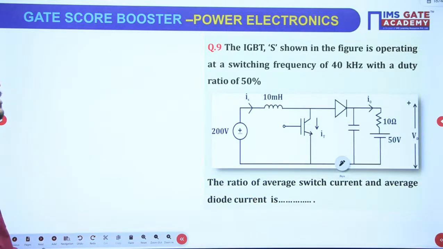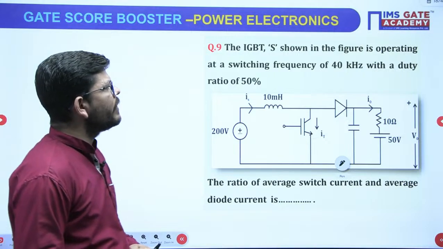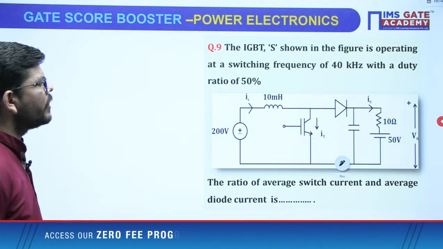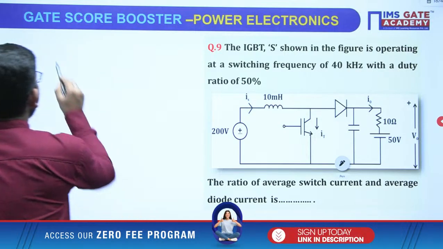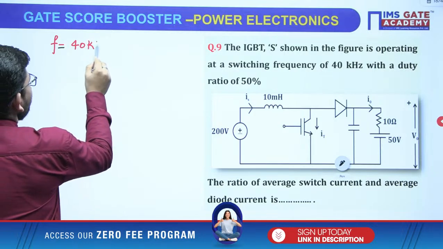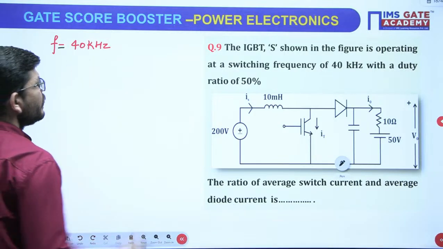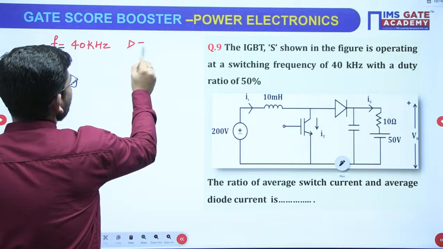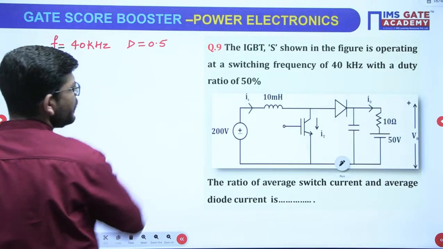Now see another question. The IGBT shown in the figure is operating at a switching frequency of 40 kilohertz, with a duty ratio of 0.5 or 50%.